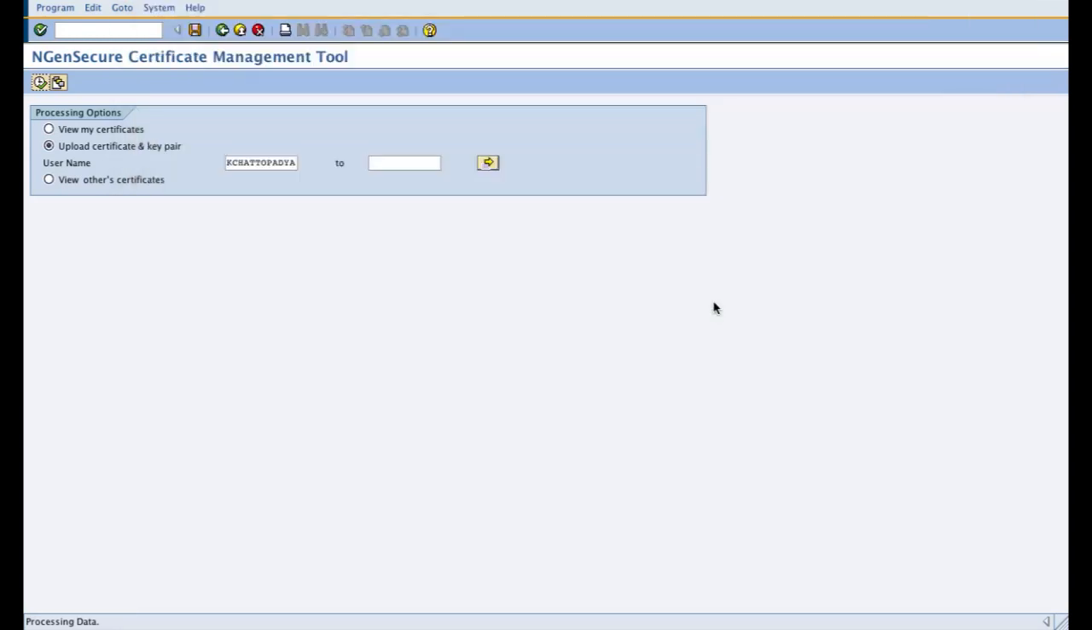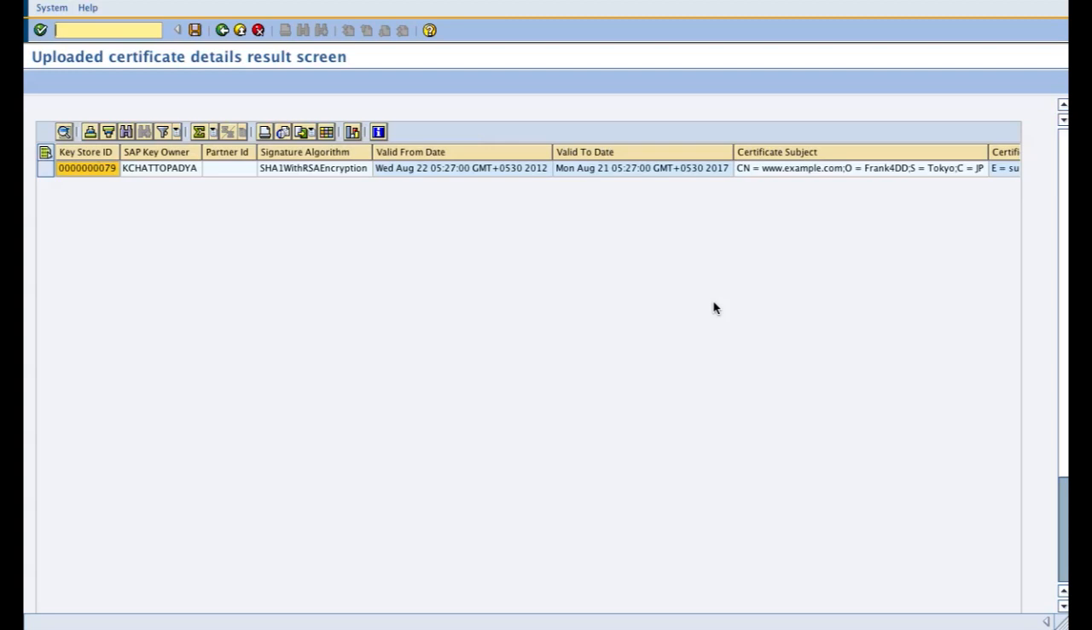On clicking on this, it uploads the certificate files along with its private key to the SAP screen, but it has not yet been saved, so you have to click on the save button. So I am saving it. Once you click on save, it will issue a message that one user certificate and its encrypted private key has been uploaded successfully.